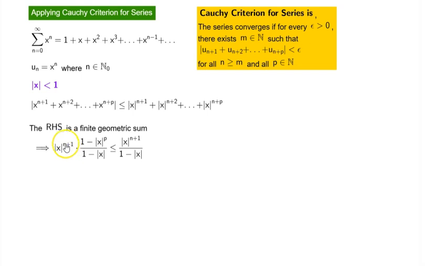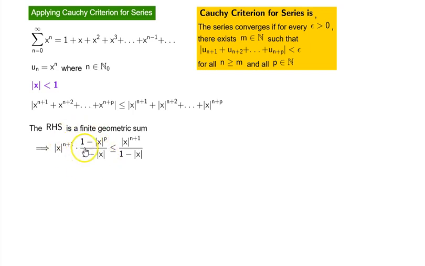This is a times 1 minus x to the power of the number of terms, divided by 1 minus x. So a is the absolute value of x to the power of n plus 1, times 1 minus the absolute value of x to the power of the number of terms. How many terms are there? There are p terms, divided by 1 minus the absolute value of x.